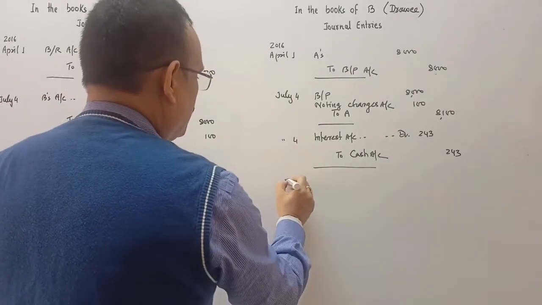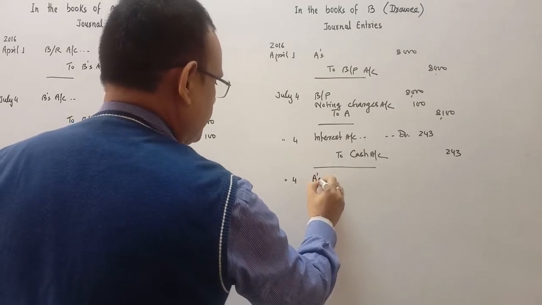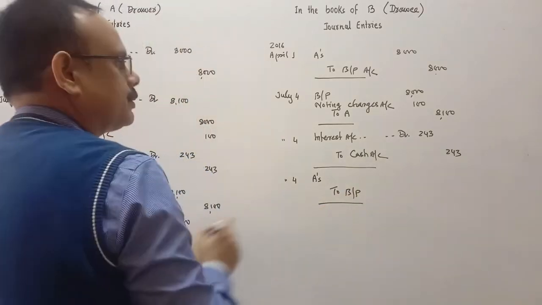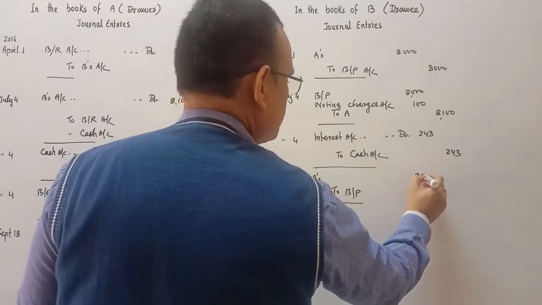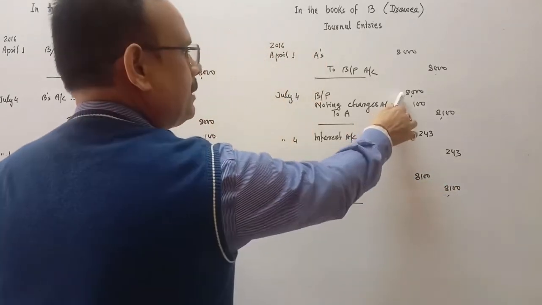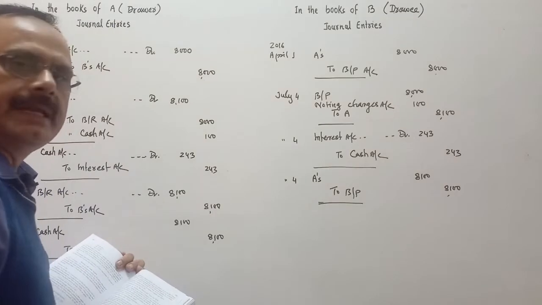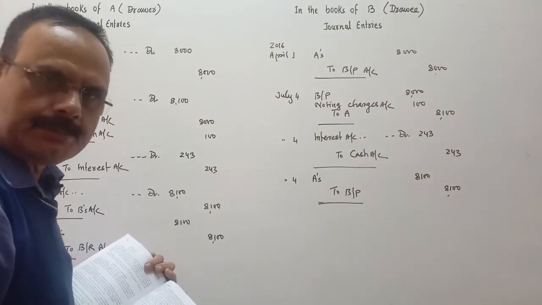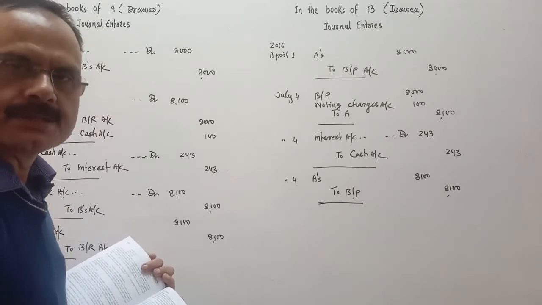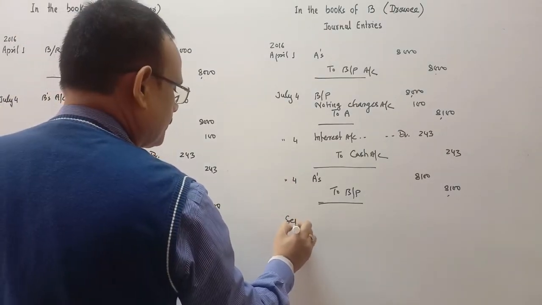Next, the new bill is accepted, so he will write A's account debit to bills payable. The new bill is of 8,100: the amount of the bill plus noting charges, these two will be added and the new bill is drawn. In narration he will write: being new bill is accepted, including noting charges rupees 100.